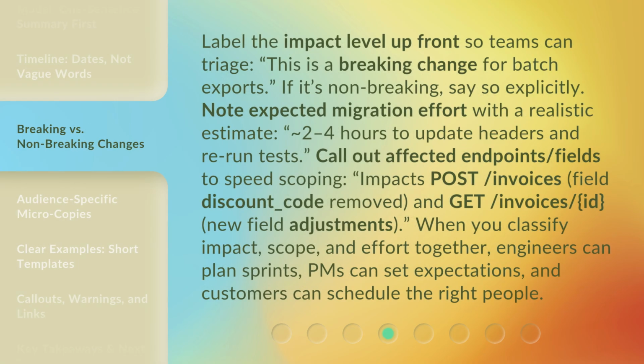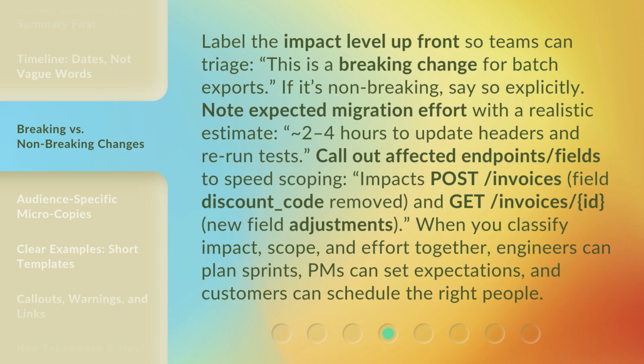Label the impact level upfront so teams can triage. This is a breaking change for batch exports. If it's non-breaking, say so explicitly. Note expected migration effort with a realistic estimate: approximately 2 to 4 hours to update headers and rerun tests.